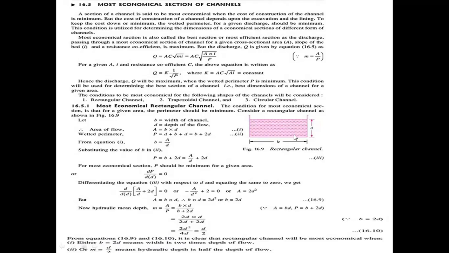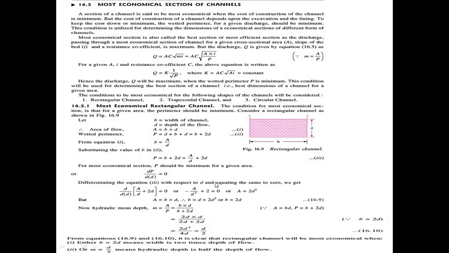For the economical way, for the construction of low cost, you need to maintain this design. The width of the channel is double the depth of the channel. So b equal to 2 times the depth of the channel. If we follow this in the construction of a rectangular channel, it automatically is going to be economical and reduce the cost of the construction of this channel.